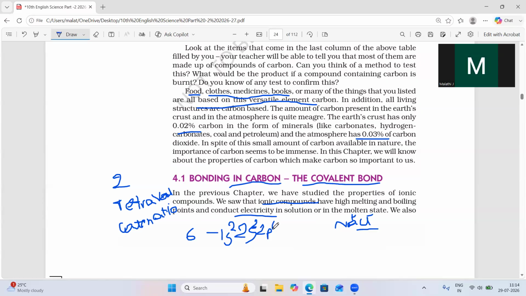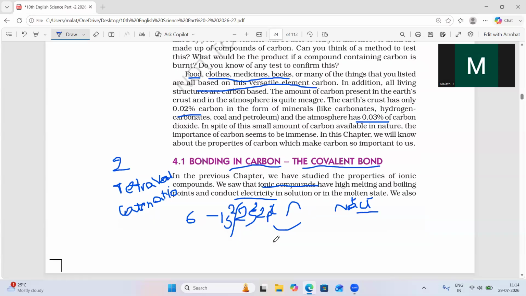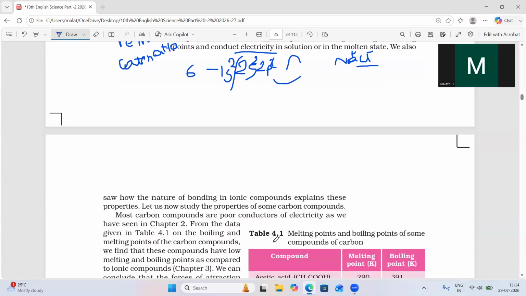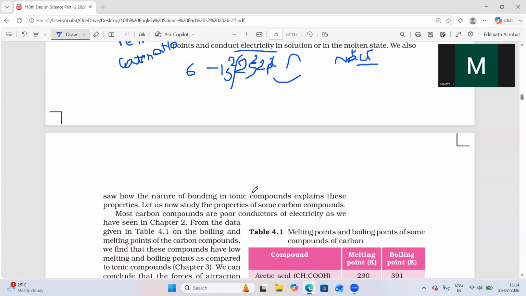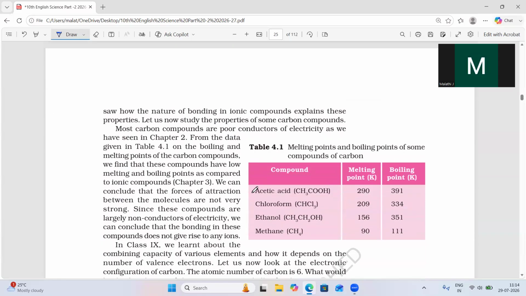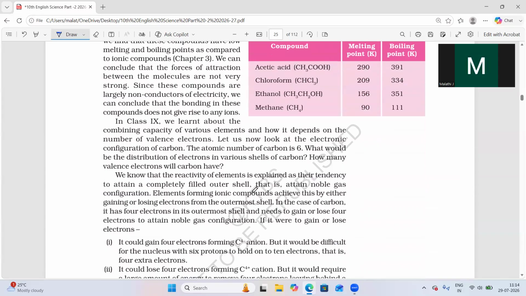What will happen? It will lose electrons or gain electrons in the outermost shell to get a stable structure. It will lose the electron or it may gain the electron. So we'll observe that. Here it cannot gain the electron and it cannot lose the electron.